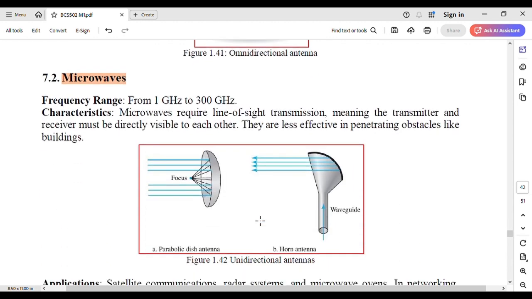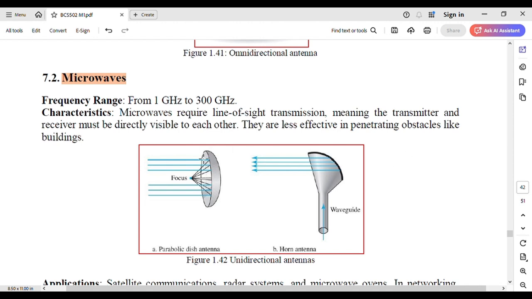And then second is microwaves. Microwaves range from 1 gigahertz to 300 gigahertz. As a characteristic, microwaves require line of sight transmission, meaning the transmitter and receiver must be directly visible to each other. They are less effective in penetrating obstacles like buildings.